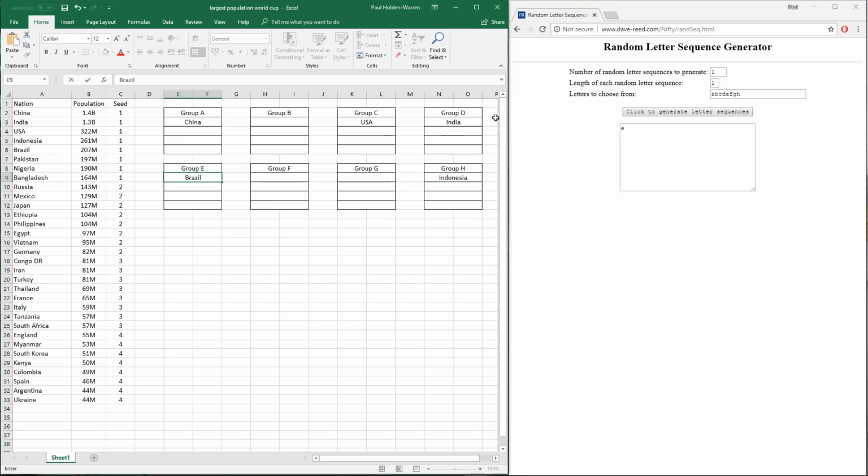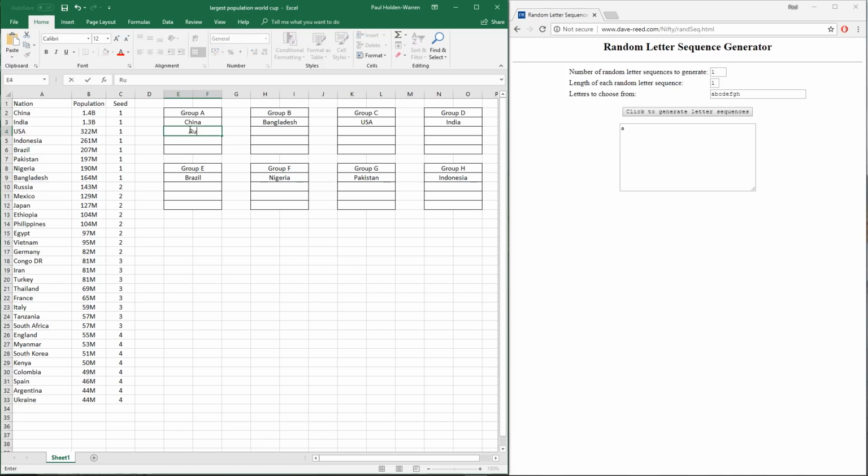I imagine Brazil, Germany, Argentina, Spain will dominate this competition, but you know, it's fun to see the likes of India and China and Pakistan and Bangladesh in a World Cup. It's just a bit different, isn't it? So Group F's got Nigeria. As I've explained previously in other FM18 World Cup experiments with this random letter generator, I do have to sometimes press that button a few times to get a fresh letter that we haven't seen before.